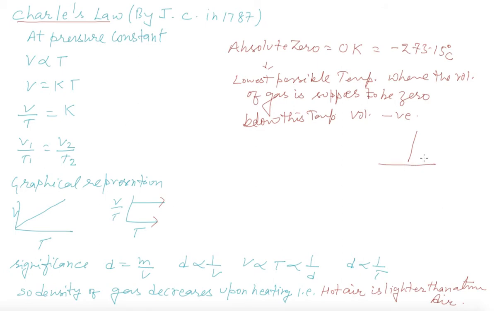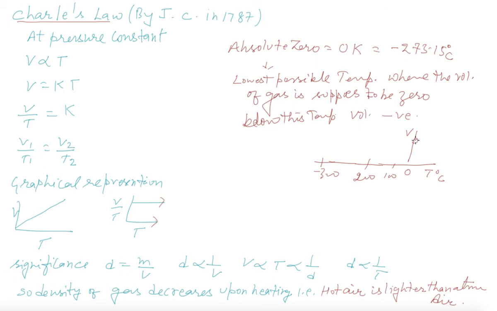Graphically, we can see this. This is volume, this is 0 degree, and then temperature T in degree centigrade. Suppose this is minus 100, minus 200, and this is minus 300. And we draw the graph.